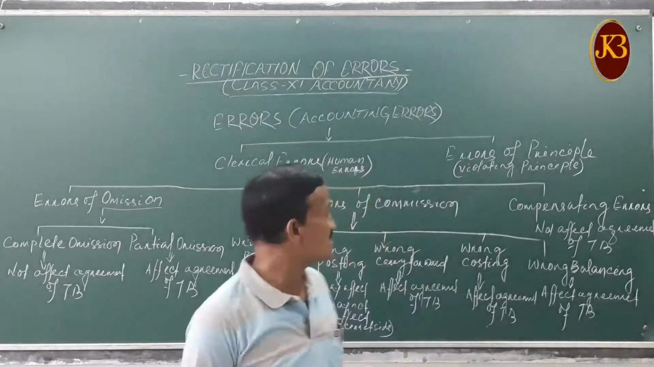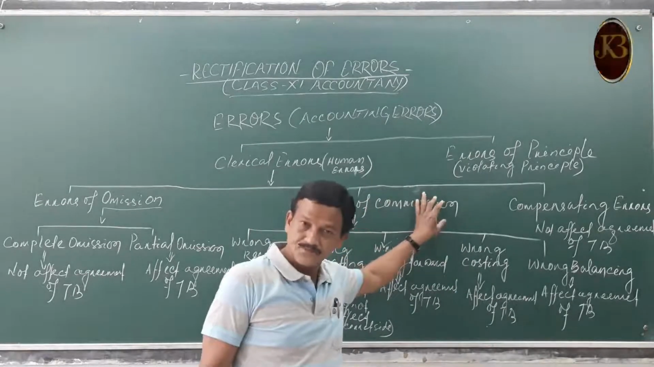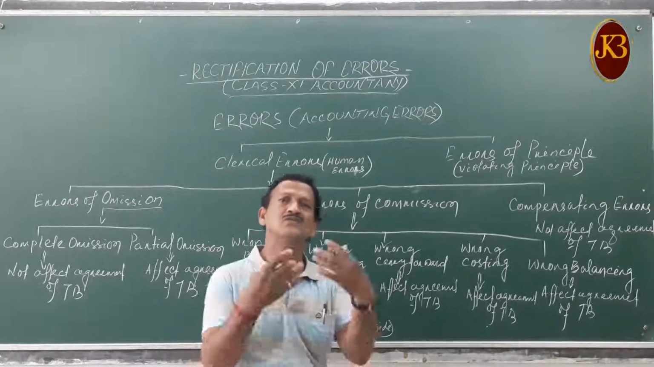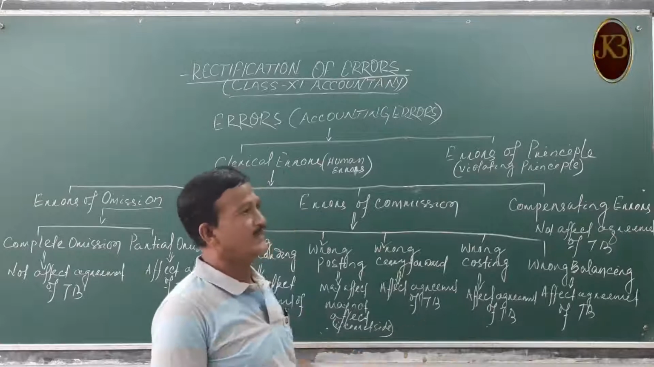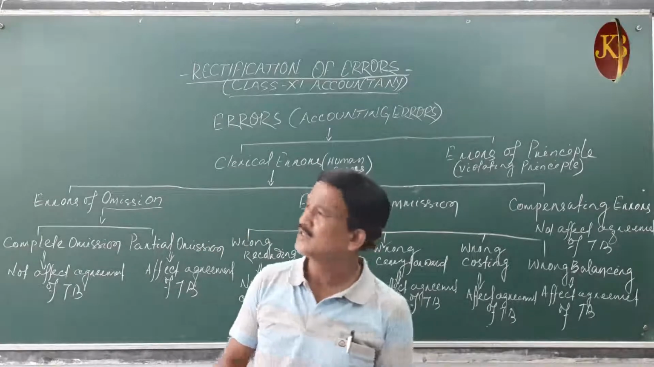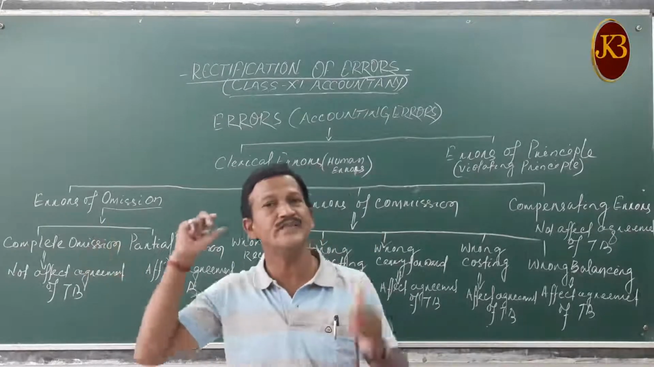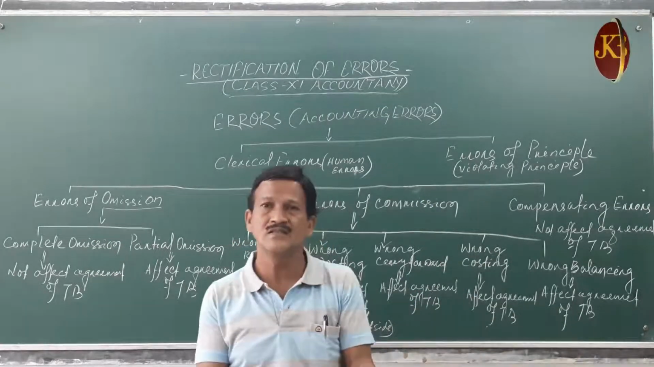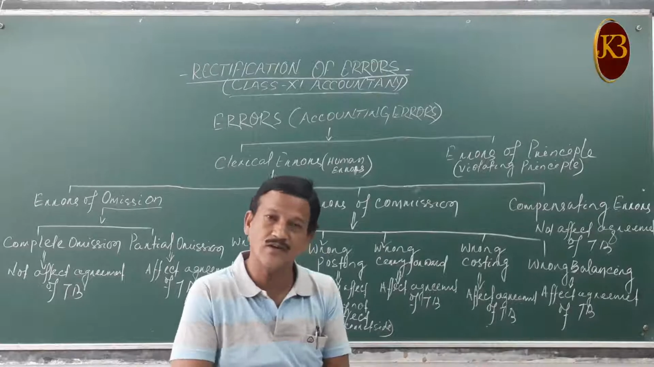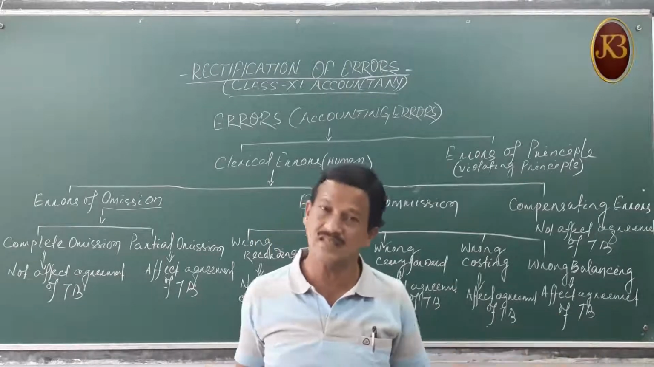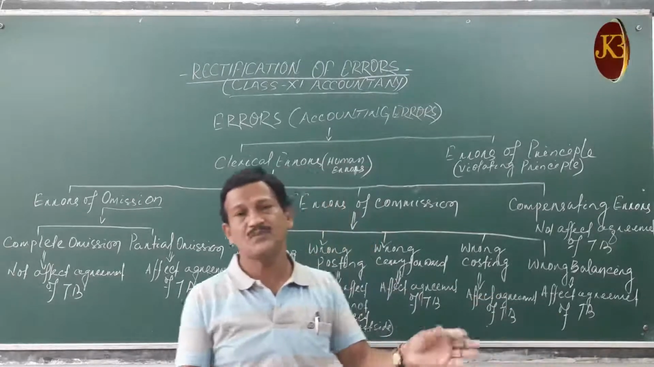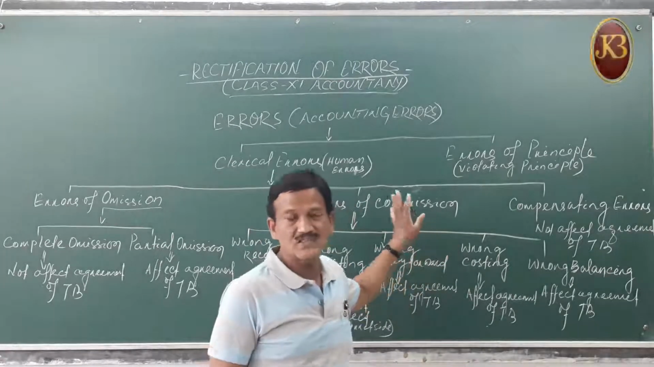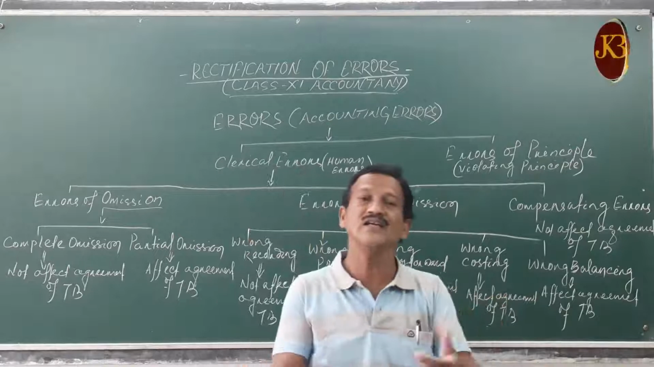Errors of commission means committing certain mistakes due to negligence, due to carelessness, due to absent-mindedness while talking with someone on the phone or with some other persons, at the time we are recording the transactions. So this type of committing certain mistakes is called errors of commission. That means the errors which arise while we are